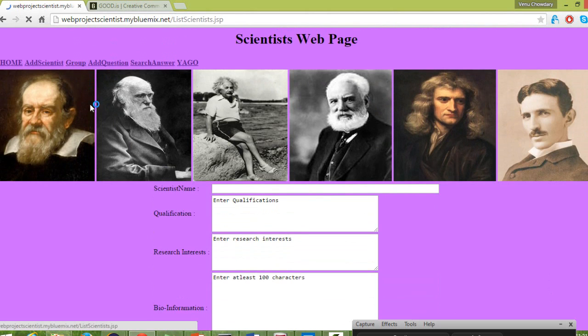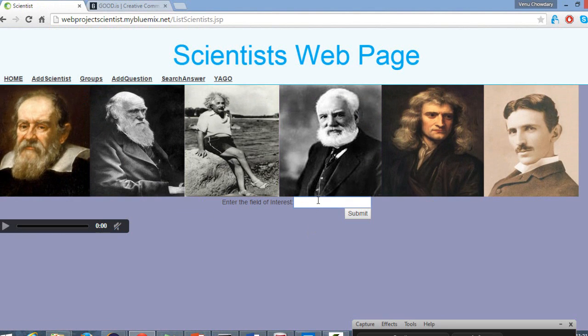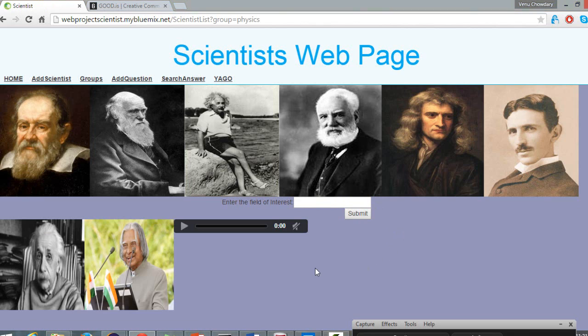And another one is the group. Similarly, here if you enter the group or a field of research and submit it, you can get the information about the scientists who did research in that particular field. For example, if I enter physics, I am going to get the information of the scientists who did research on those things. One is Albert Einstein and another is Abdul Kalam. If I click the scientist name, it will speak out the information about that specific scientist.